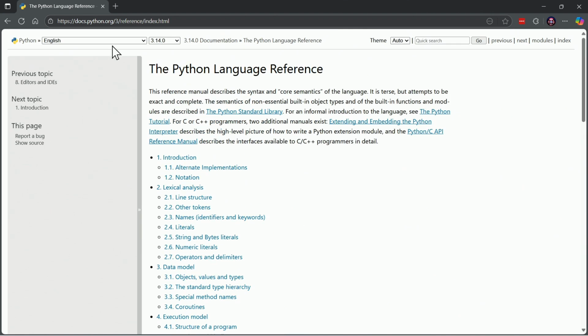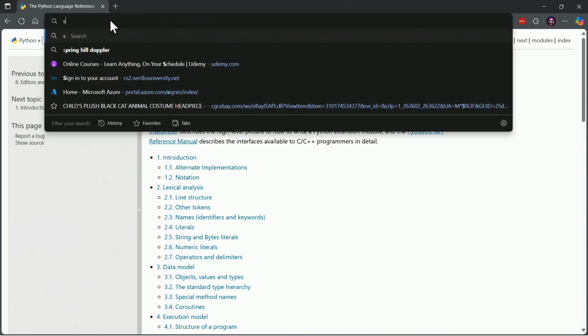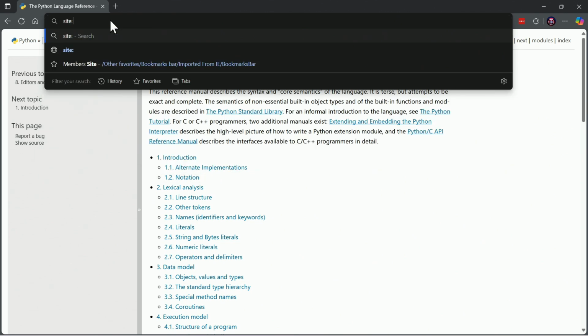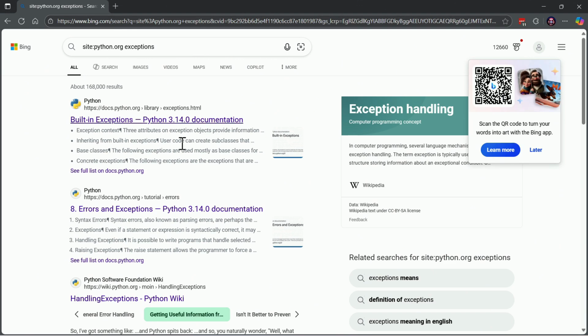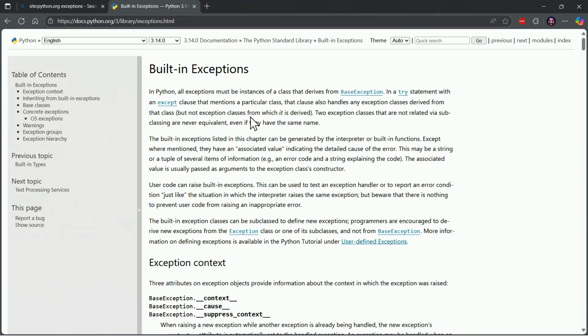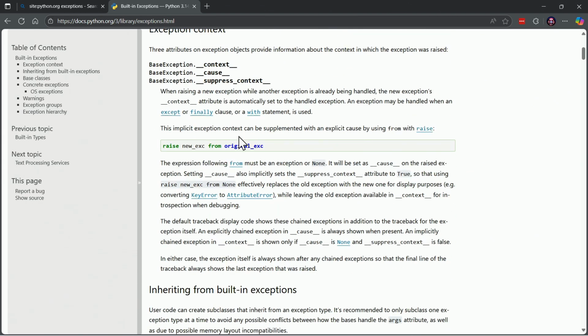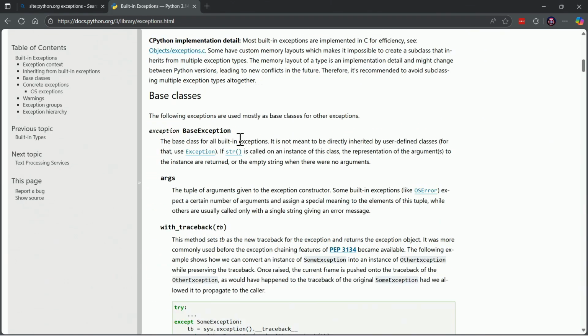And let's see. Actually, you know what? Let's just do this. I'm going to search the site python.org, and I'm going to search it for exceptions. All right, here we go. So the built-in exceptions of Python. So here is your documentation on what we just covered.